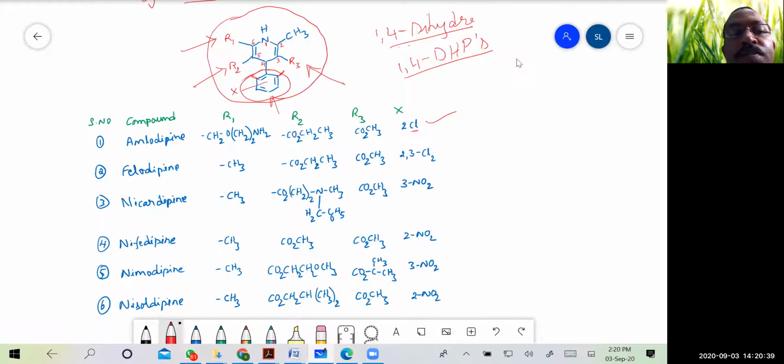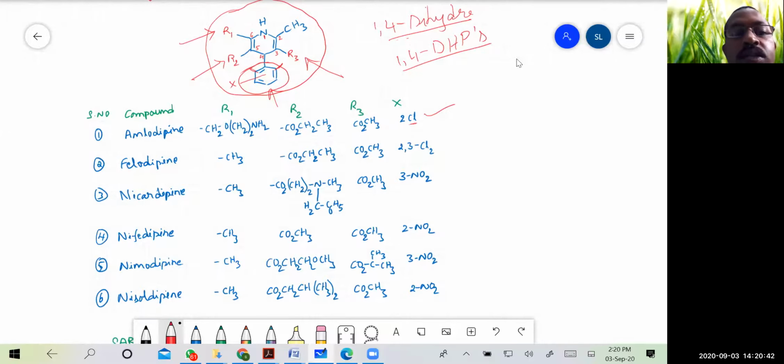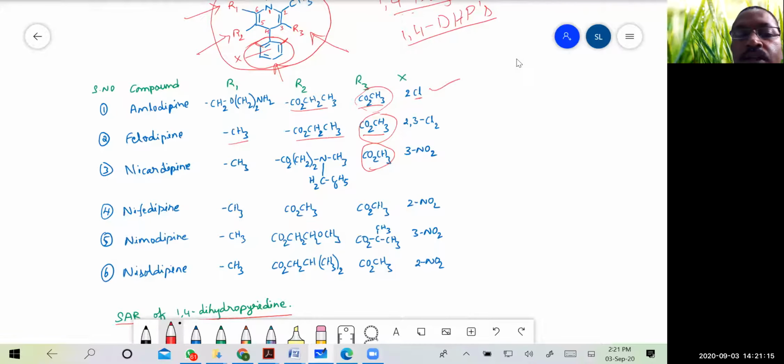Then the next example is felodipine. There R1 is CH3, R2 is CO2CH2CH3, and R3 is CO2CH3. Here you can see that R2 and R3 are esters. COOCH3 is a methyl ester, and this is also a methyl ester. In almost all the cases, R3 is the methyl ester. Then these are ethyl esters, COOC2H5.